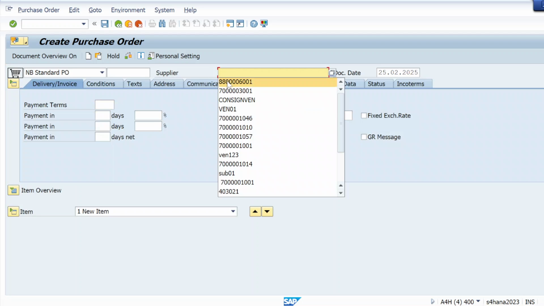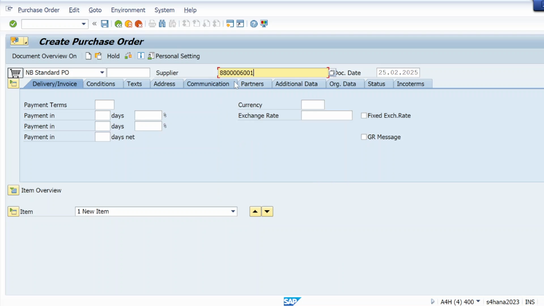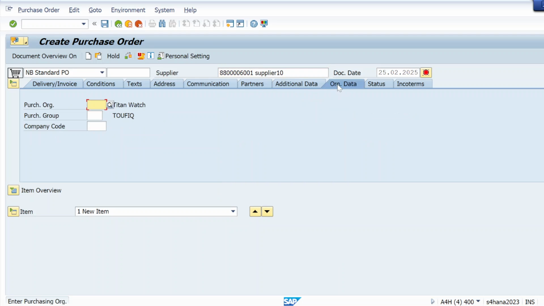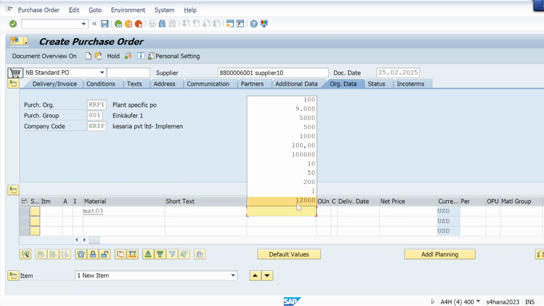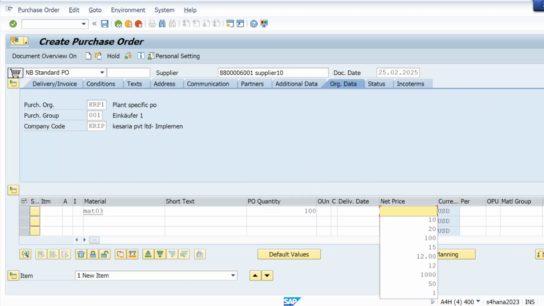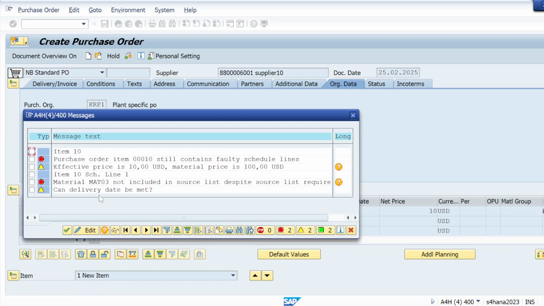Let me take any supplier and let me take org data here. Purchase group, company code, MAT03, quantity, net price, plant, check.